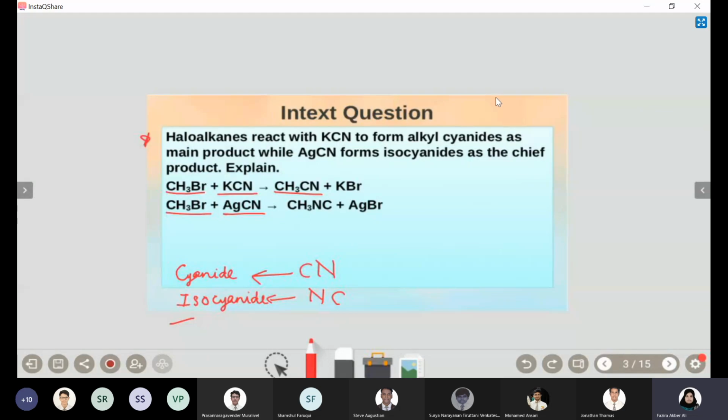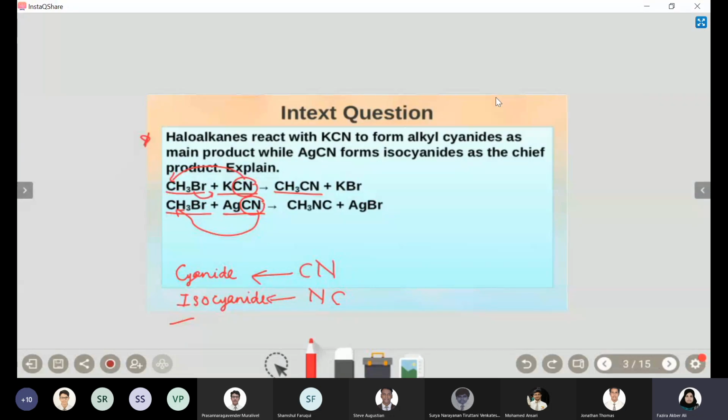So why does this difference happen with KCN and AgCN? See, both are examples of nucleophilic substitution, because CN, that is NC, whatever way it is written, is a nucleophile. The nucleophile attacks the carbon and the bromine moves out as a byproduct. Here the same thing is happening, but it is nitrogen making the bond with carbon, so that the bromine is substituted.